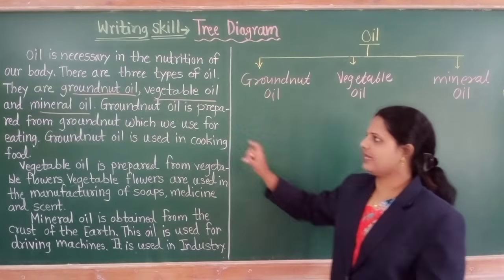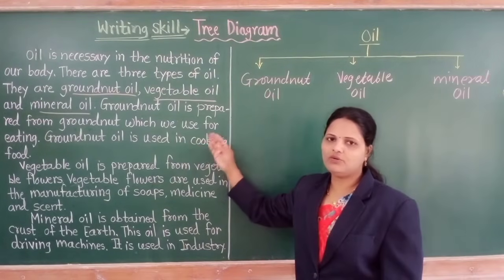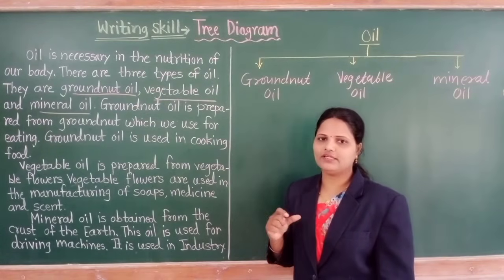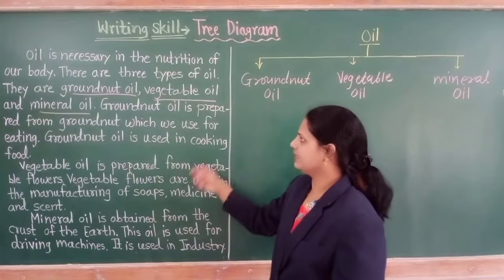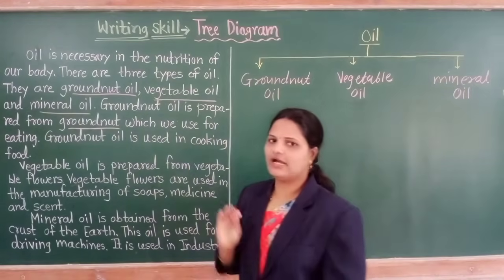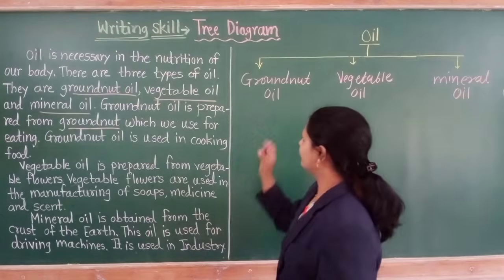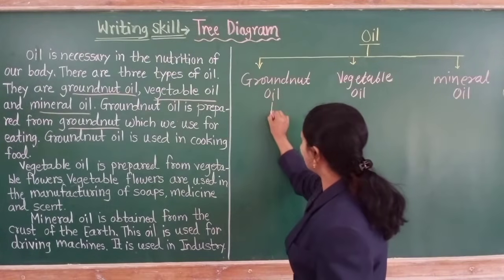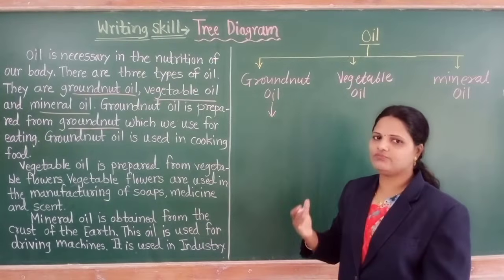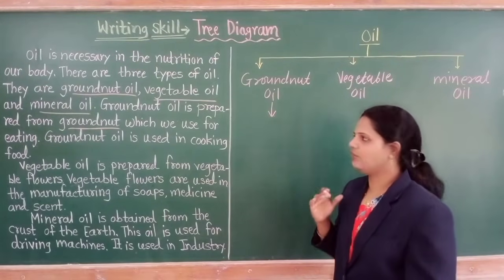In the first para, here is all information about groundnut oil. From which do we get that groundnut oil? Just see here. From groundnut we get groundnut oil. So after groundnut oil, here we have to mention the source from which we get groundnut oil.